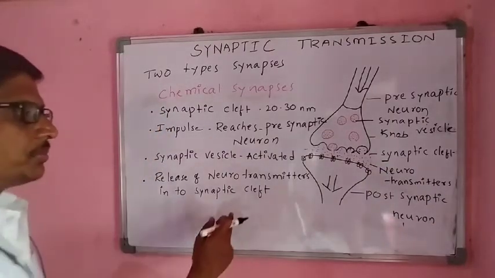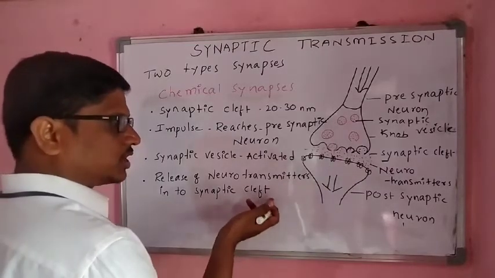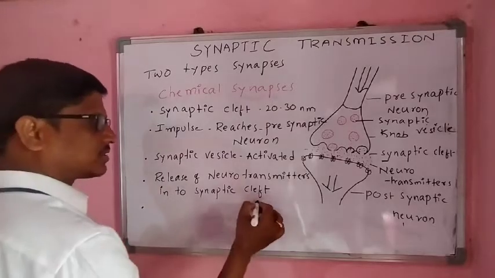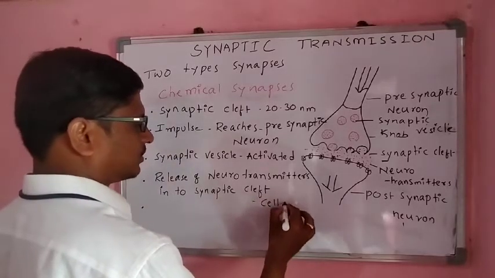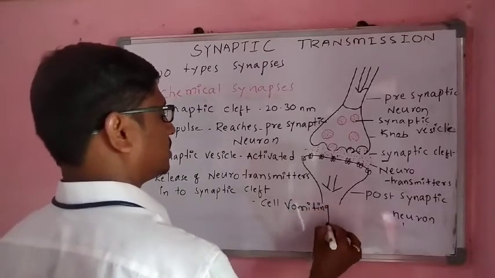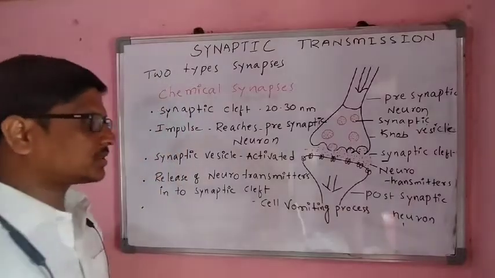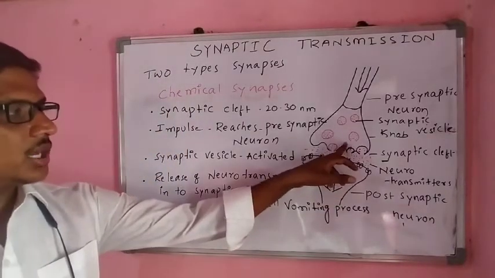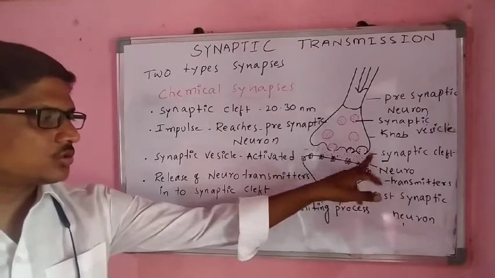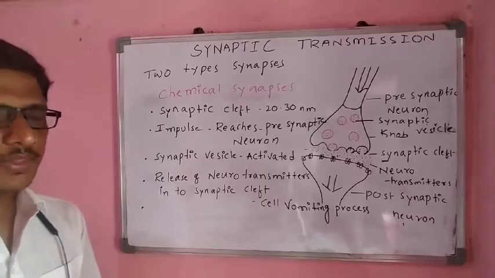Then the synaptic cleft contains the neurotransmitters. The neurotransmitters are released by the cell vomiting process, or exocytosis. By this process, the neuron releases the neurotransmitters into the synaptic cleft.